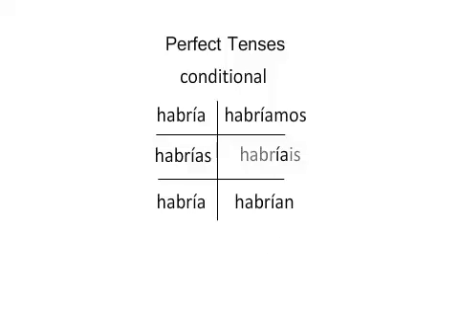In the conditional, again, haber is a drop-the-e irregular verb: habría, habrías, habría, habríamos, habríais, habrían. This is very common. Sentences such as yo habría hablado con ella, I would have talked to her, or I would have spoken with her.